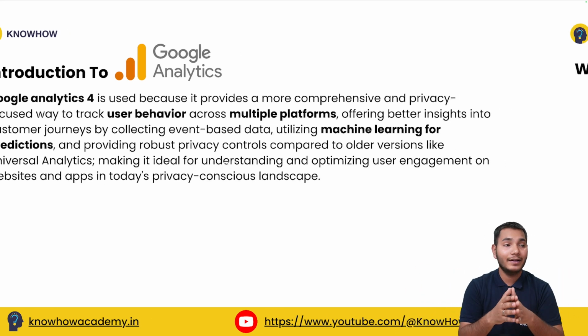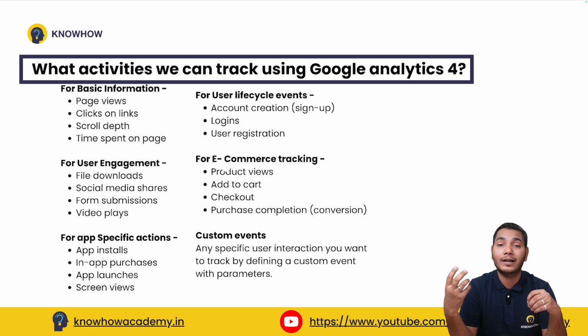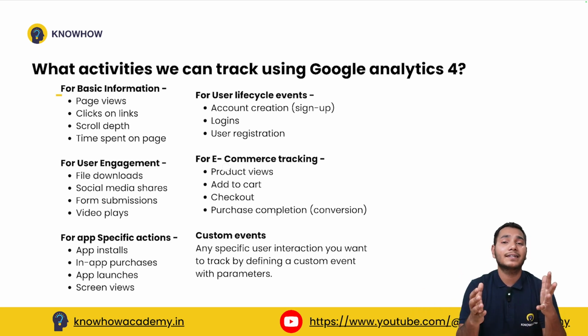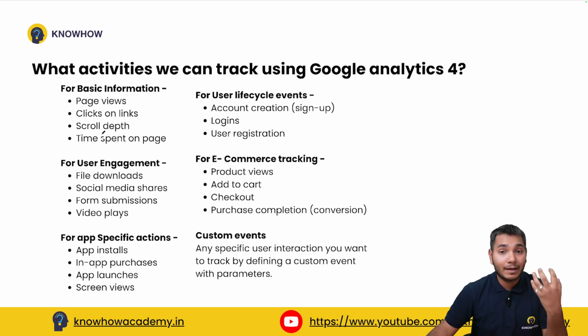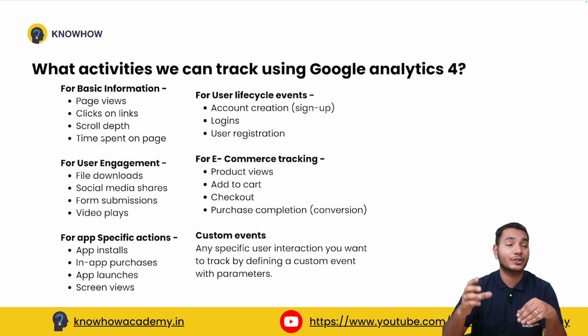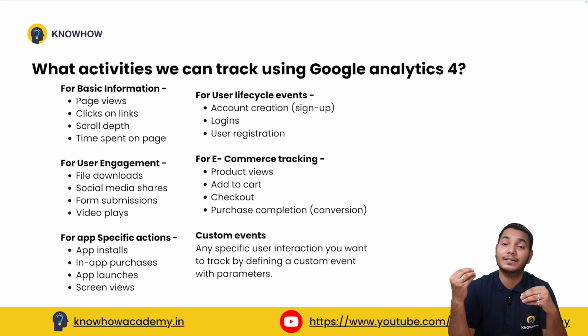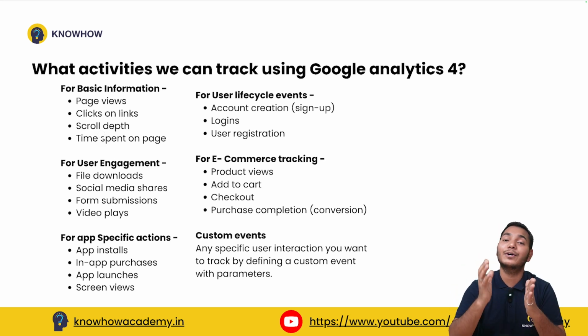If we move next, what activities can we track using Google Analytics 4? The basic information that you can collect is page views, clicks on links, and scroll depth. If a person is in a particular session, how much time is a user taking to scroll through and how much is he reading, like what is the time duration of every element on your website.